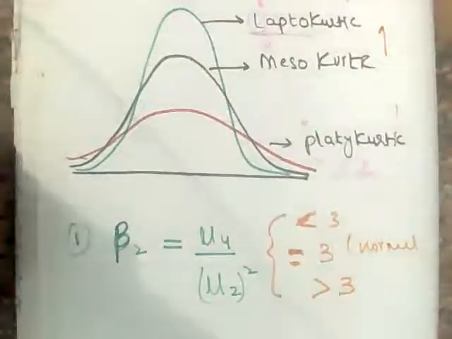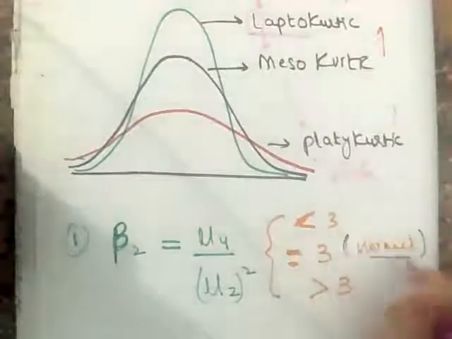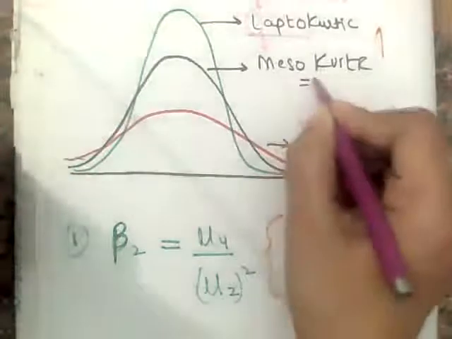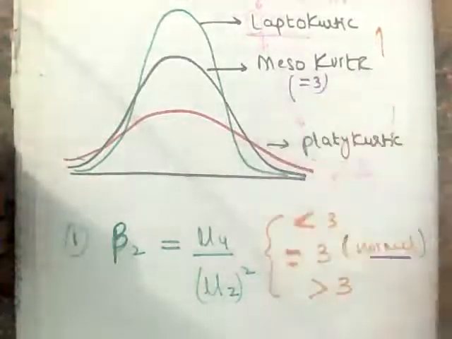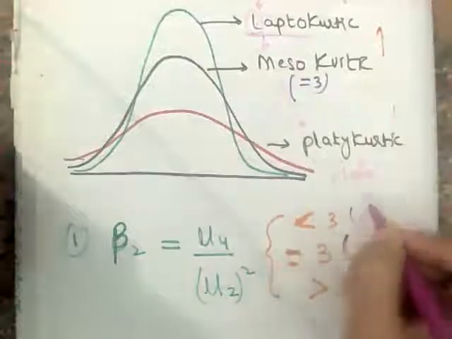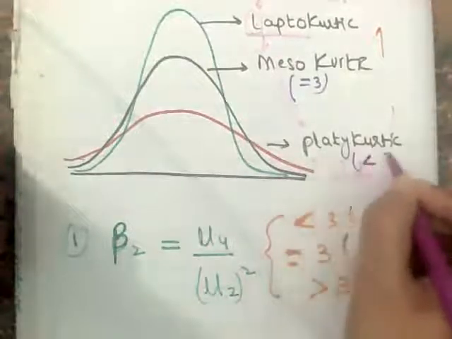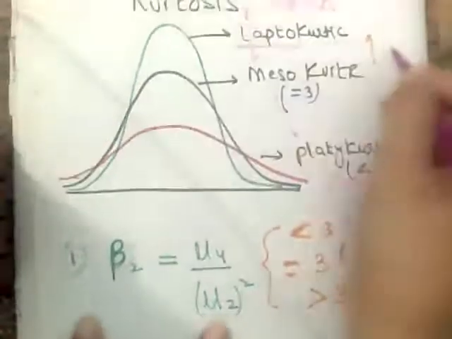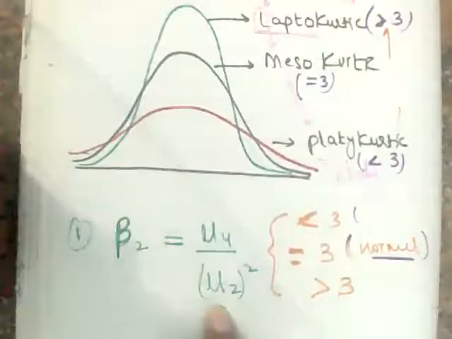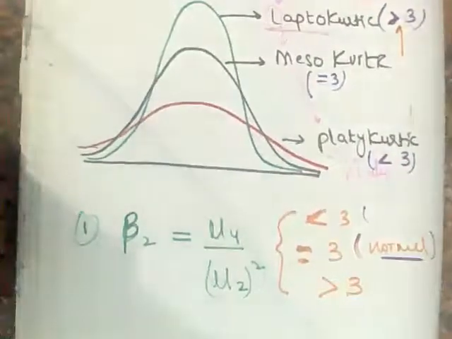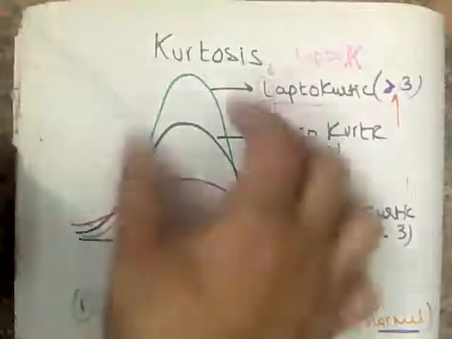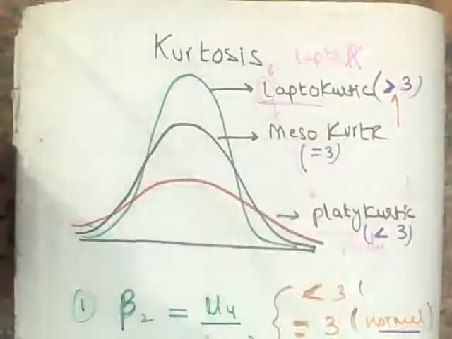So I'm writing the names here also. This is representing normal distribution. In other words, I can say it's mesokurtic. All right. When it is less than 3, then it is platykurtic. I should write here less than 3. And when it is greater than 3, it is leptokurtic. So whatever answer comes through that, I can find out what its peakedness or flatness in the distribution is.